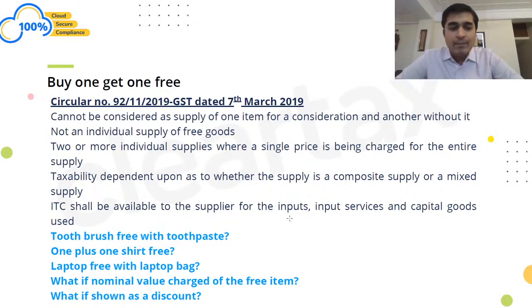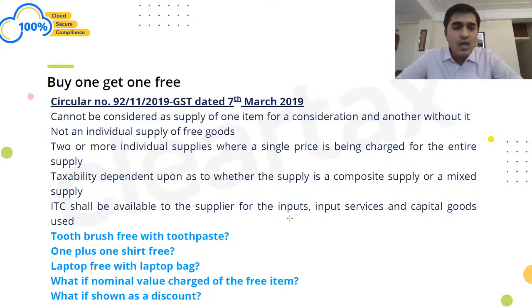So whatever rate is applicable on laptop should ideally be applicable on laptop bag as well, because this is a composite supply. Naturally, these two are given together, these two are naturally bundled, and the principal supply is that of the laptop. So the rate which is applicable to the laptop would be applicable to the bag as well, right?